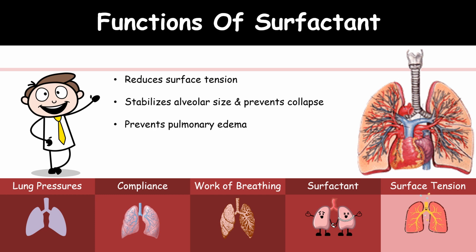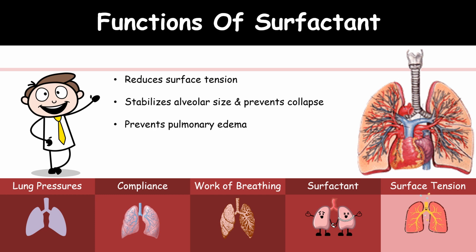It prevents pulmonary edema. The surface tension is a retracting force which not only pulls the alveolar wall to the center of the alveolus but also pulls fluid from the capillaries into the interstitial space surrounding the alveoli and then into the alveoli, finally leading to pulmonary edema.